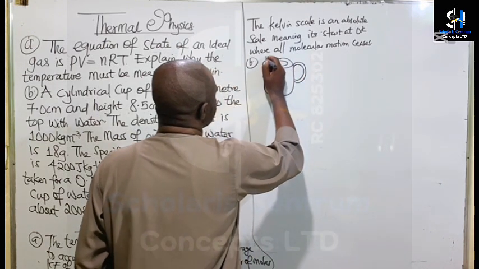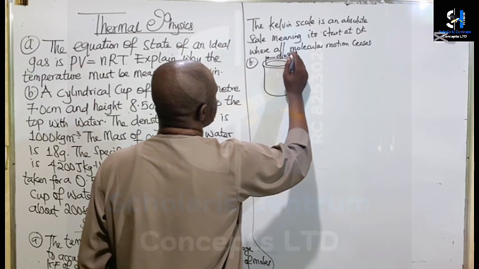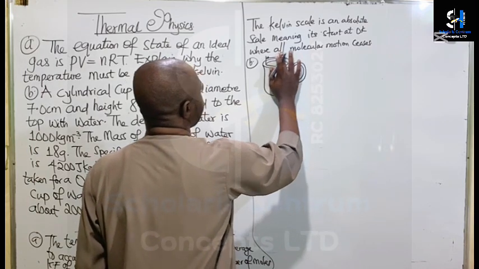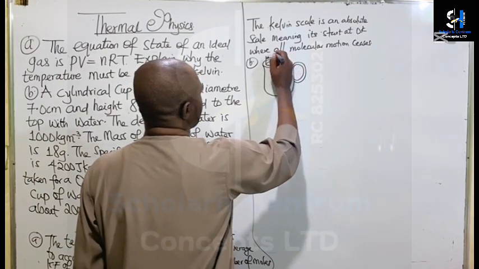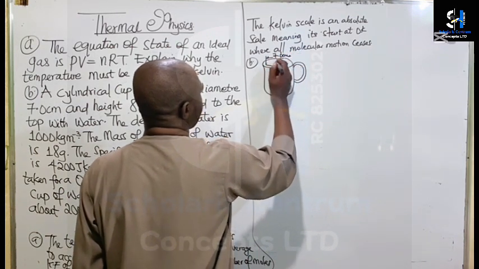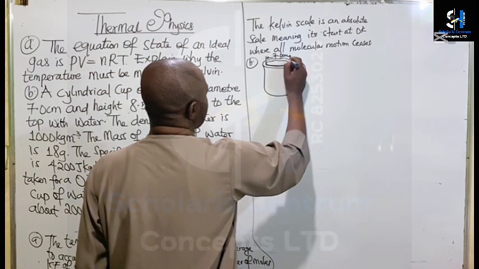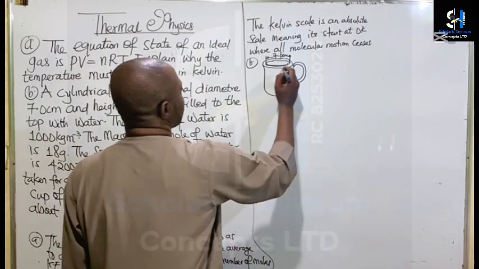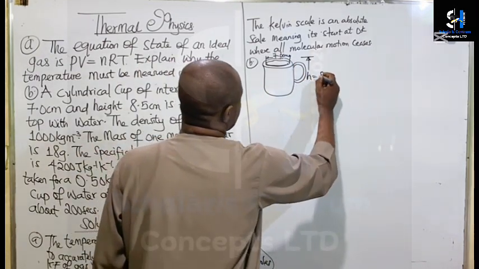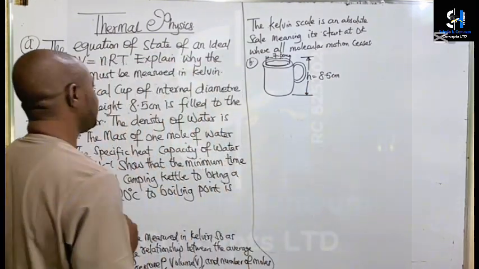Now, the internal diameter, d_i, is 7 centimeters. That's the internal diameter. Now the height of the cup is given to be 8.5 centimeters.